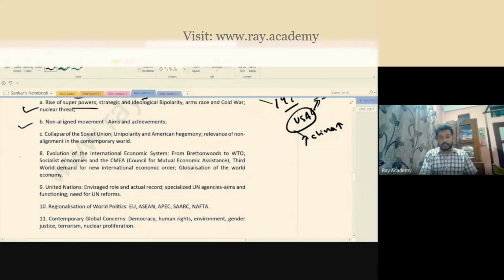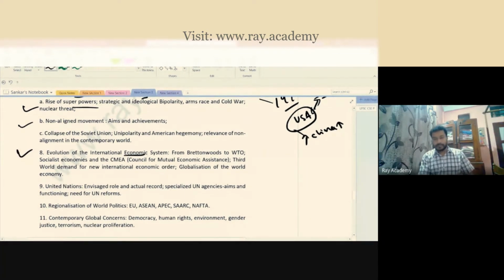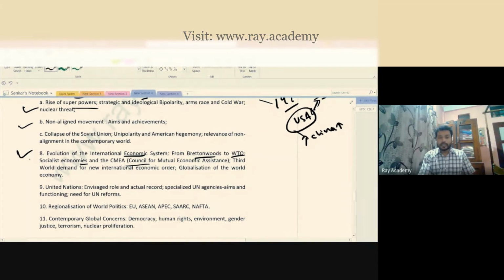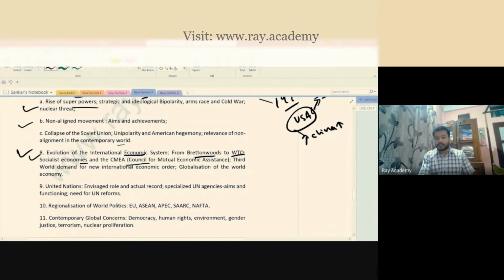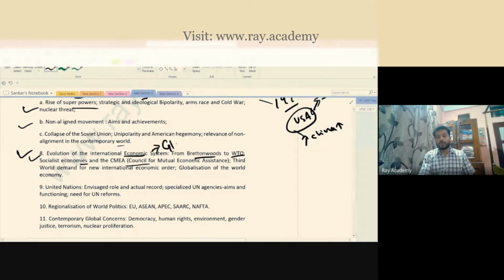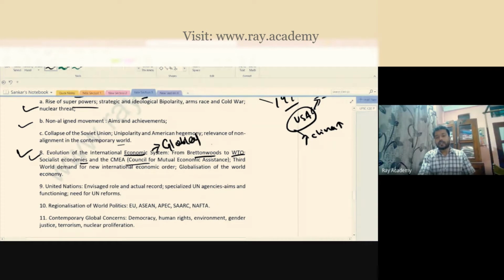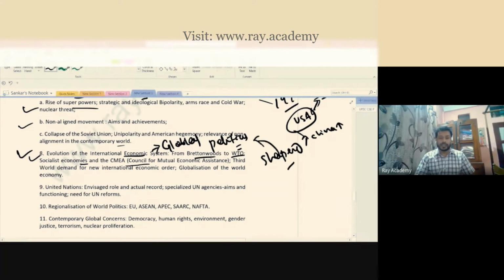Then there are many international economic systems, like the World Trade Organization, Bretton Woods, the socialist economy, the Council for Mutual Economic Assistance. Don't misunderstand: these economic systems may seem like part of economics, but here we focus on the global perspective, that is, how these economic systems have shaped global politics.